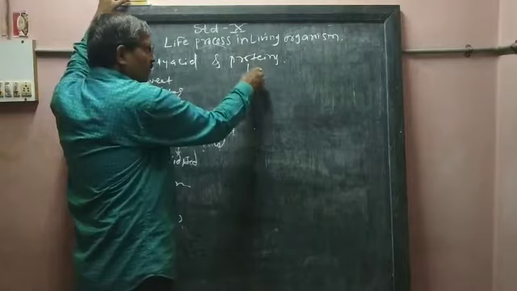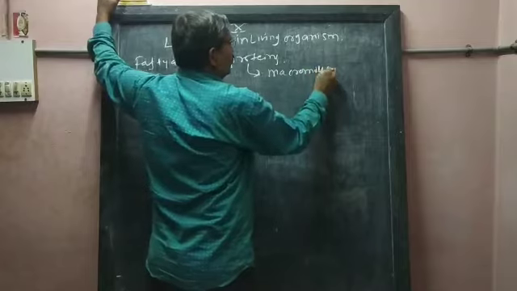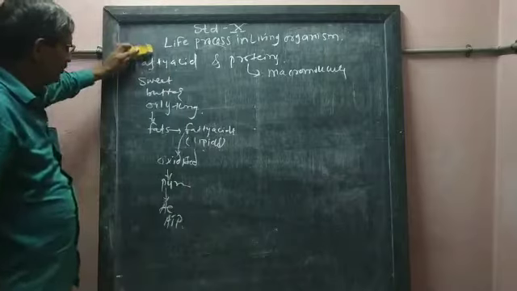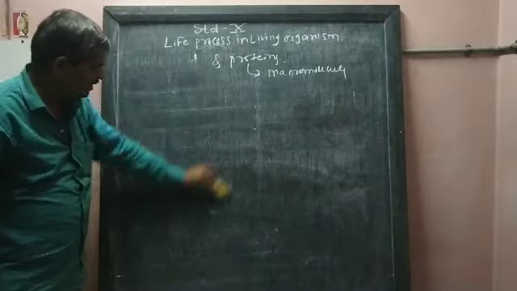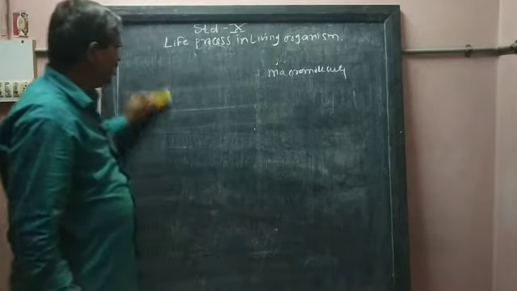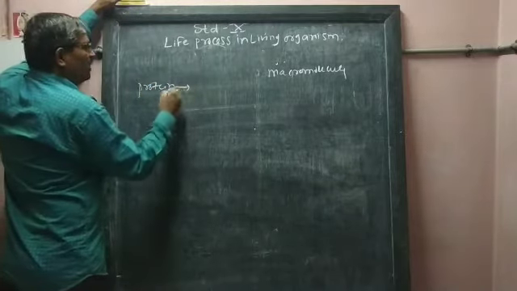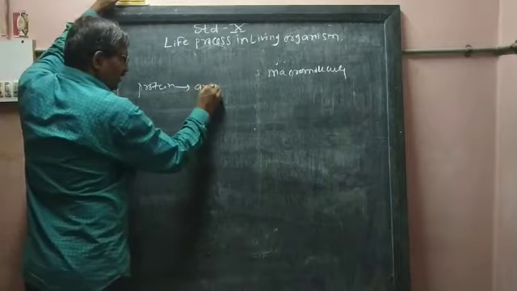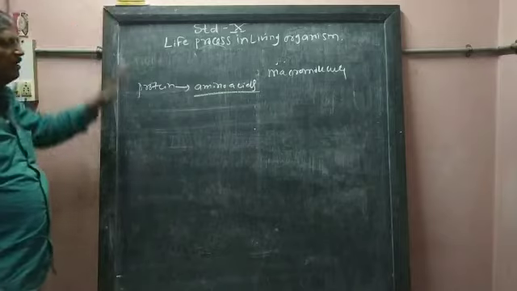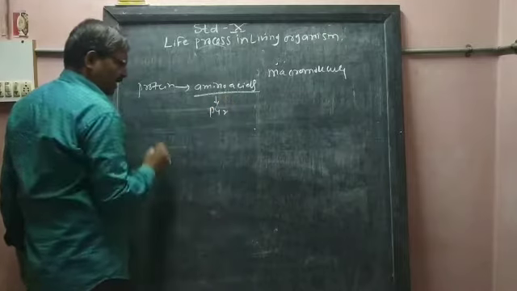Then protein is a macromolecule. These proteins are obtained from plants, fruits and animals. When we consume these protein molecules, the protein is converted into amino acids. Amino acid is the end product of the protein, and this amino acid is converted into pyruvic acid.